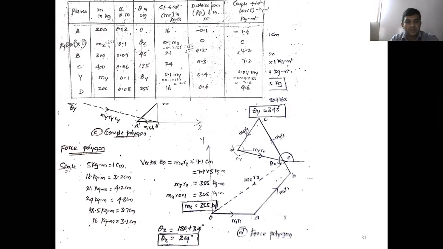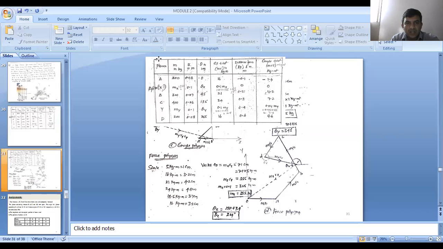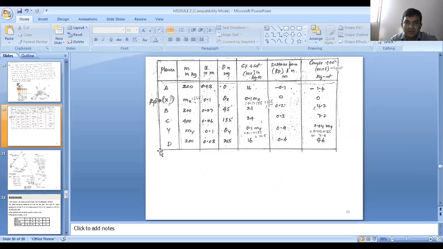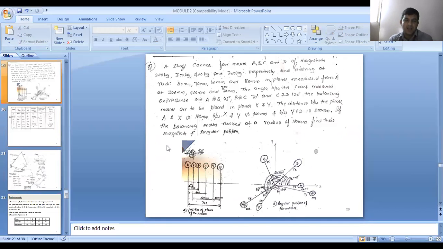Then determine the unknowns, the unknown masses or counter masses. Next, transfer those counter masses or balancing masses to the space diagram. Okay. If you have doubts, you can clarify your doubts.